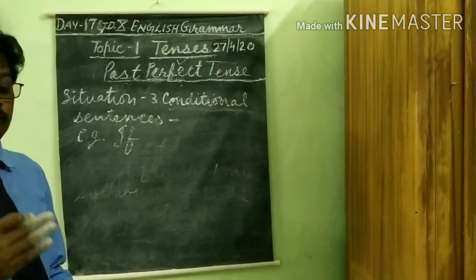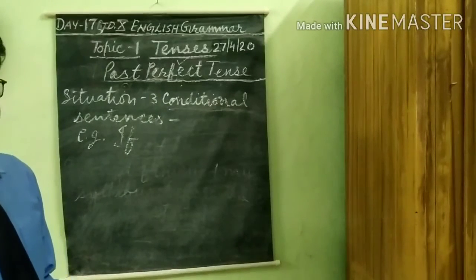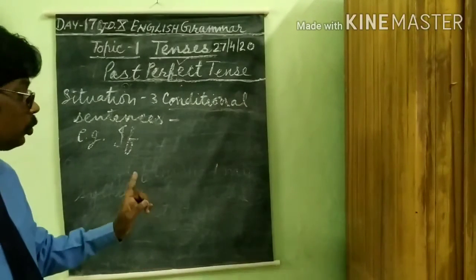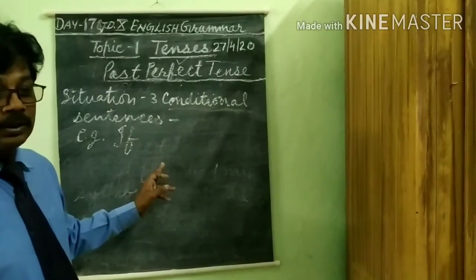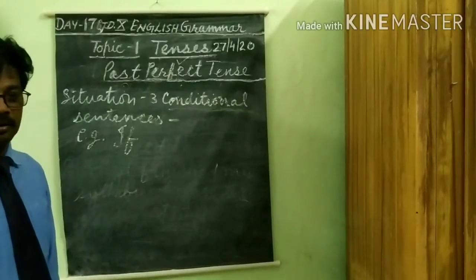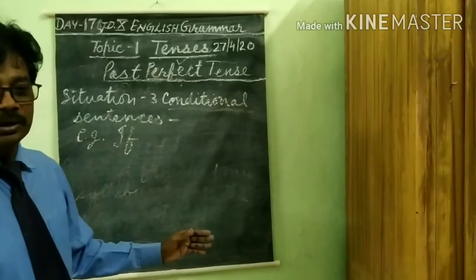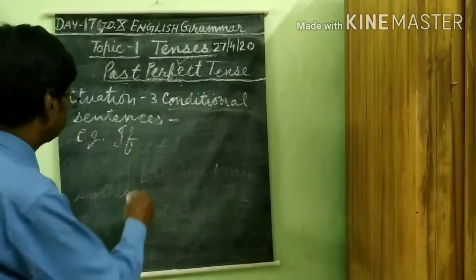Condition: if you do so, I will do so, like that. There are two clauses, but the first clause presents a condition and the second clause its result.